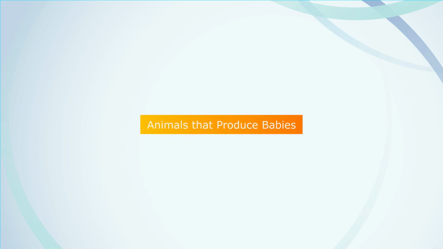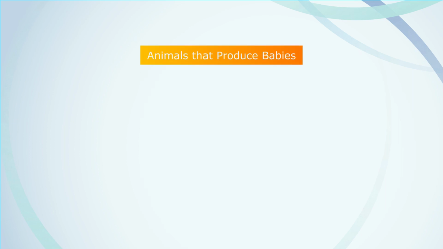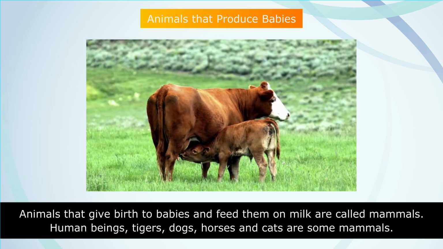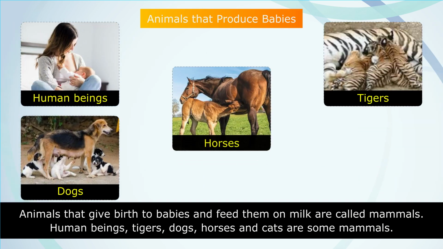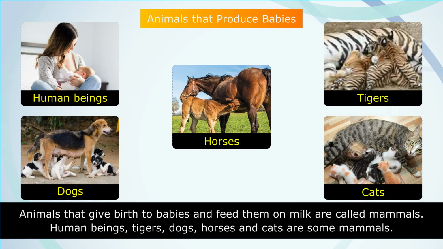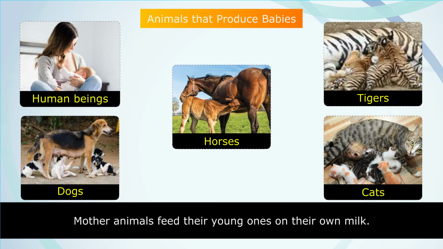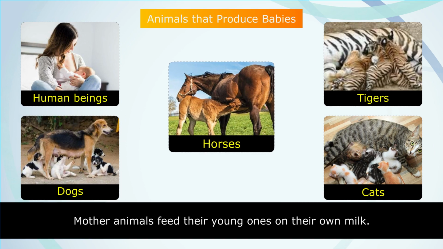Animals that produce babies. Animals that give birth to babies and feed them on milk are called mammals. Human beings, tigers, dogs, horses and cats are some mammals. Mother animals feed their young ones on their own milk.